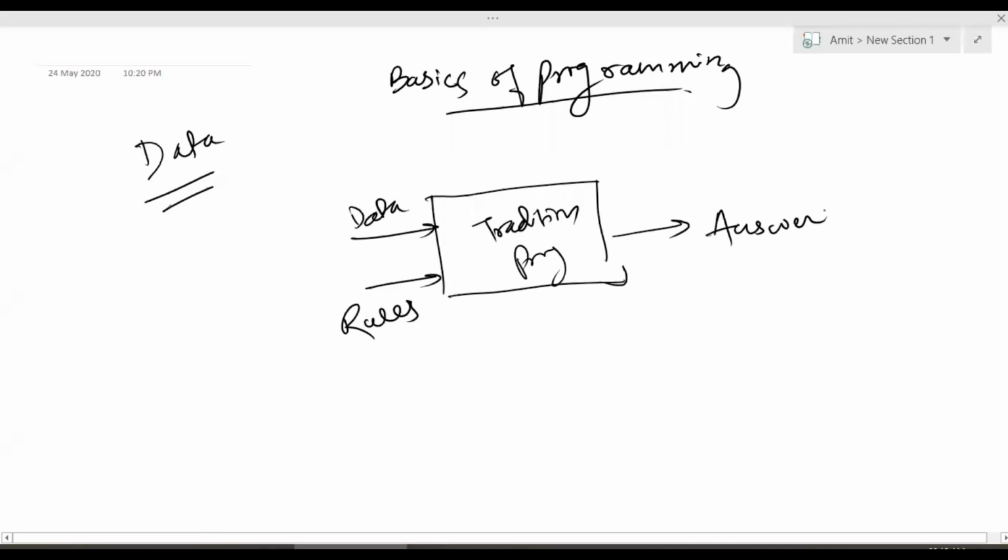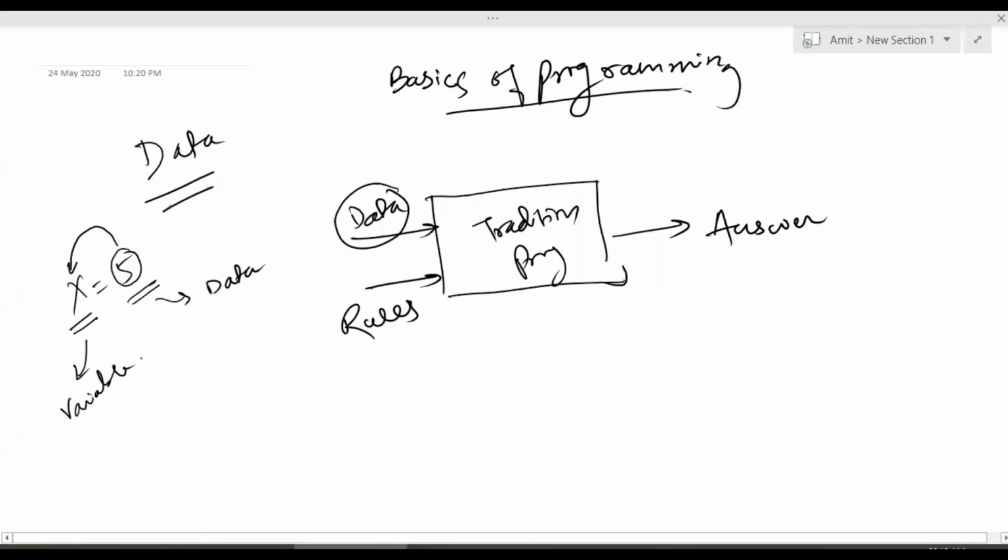Now to work with data, you need to store that data so that you can do some kind of computation on top of it. Just like in maths, you have variables. When you say x equals 5, this is your variable which is going to hold the value 5. Whatever is on the right hand side will be assigned to the variable on the left hand side. So here x is your variable and 5 is your value or the data.